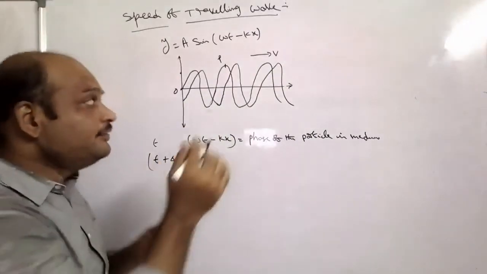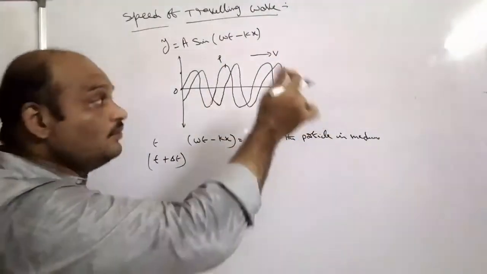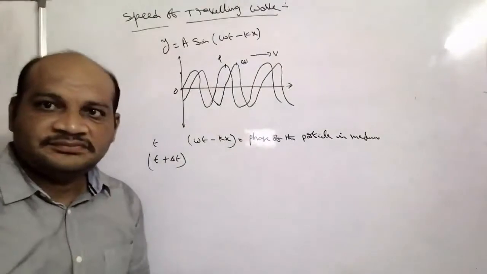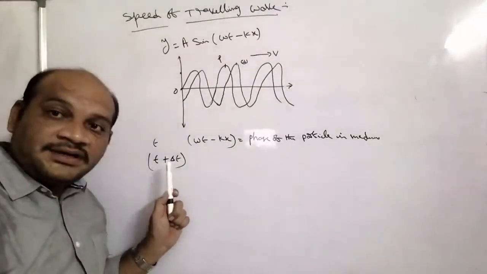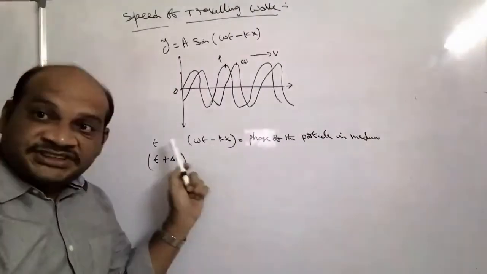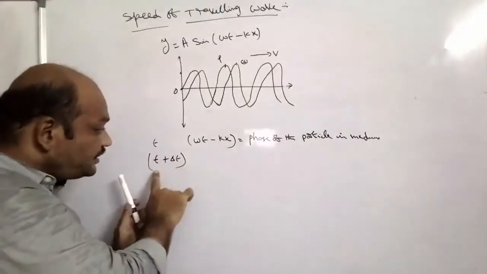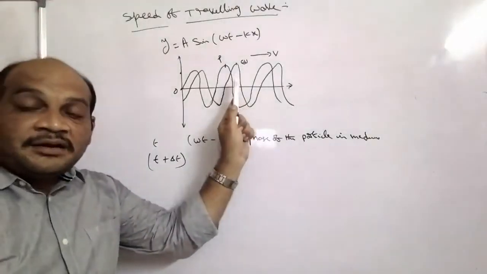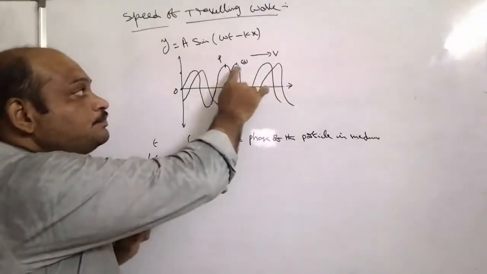Simply we say that the particle on the wave is displaced to Q. After delta t seconds from the instant t, the particle on the wave reached from P to Q.